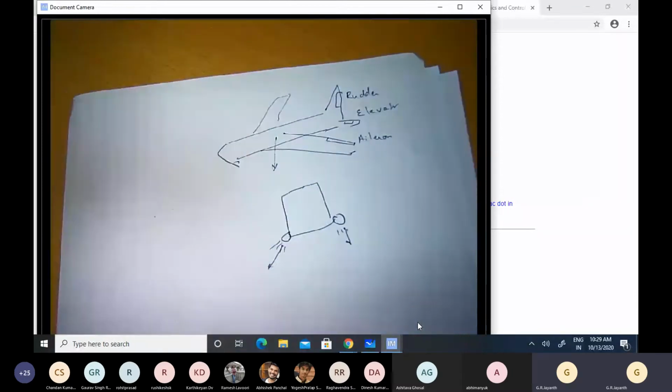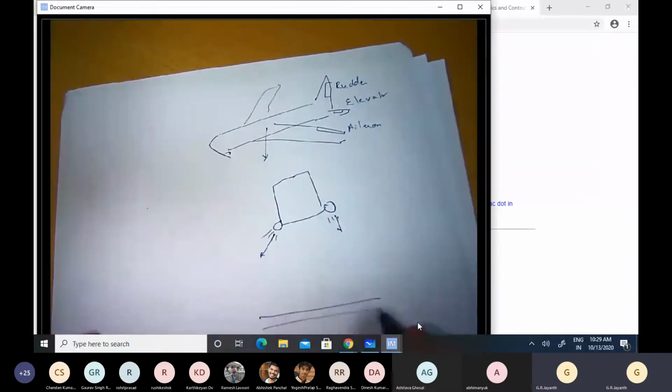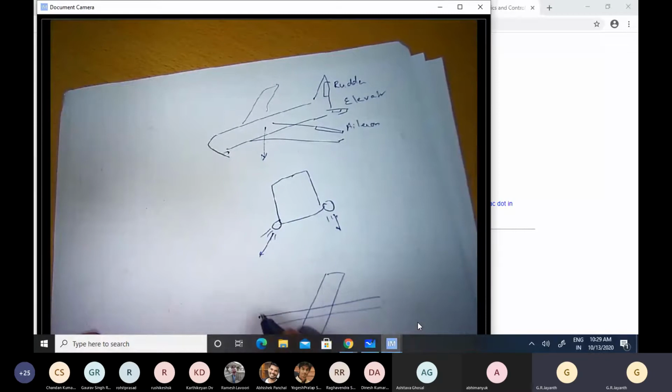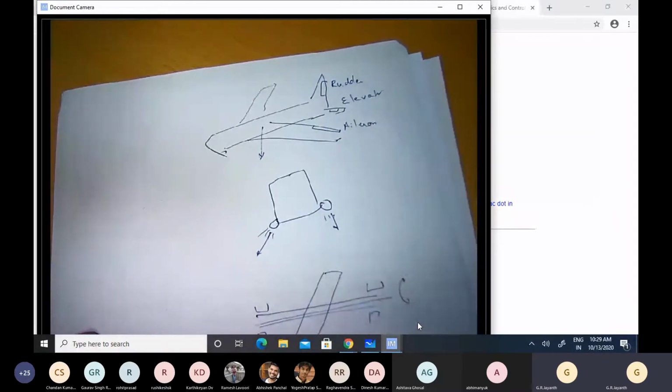A third example is rotating machinery. Suppose I have an unbalanced plate that is fixed on a rotating shaft. This shaft is rotating about its longitudinal axis.